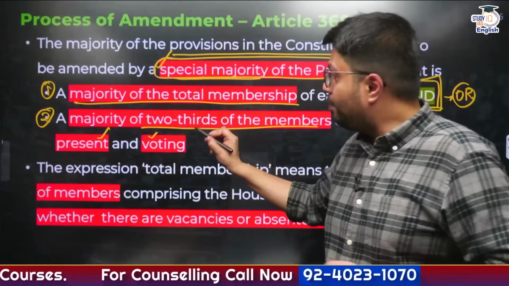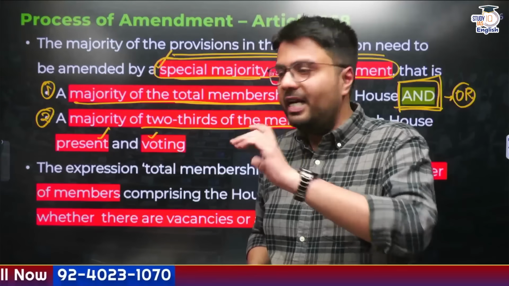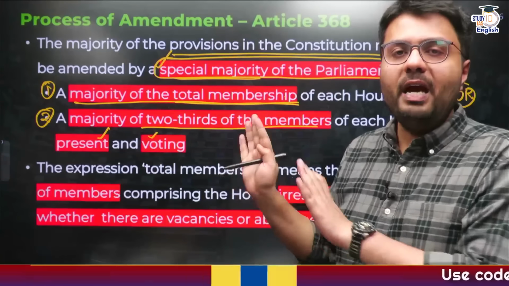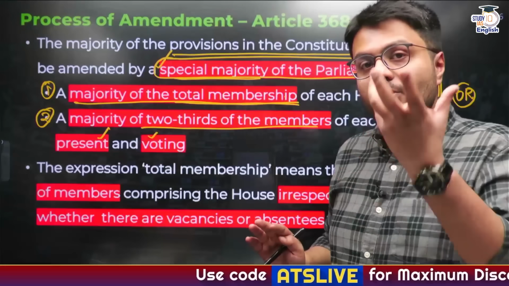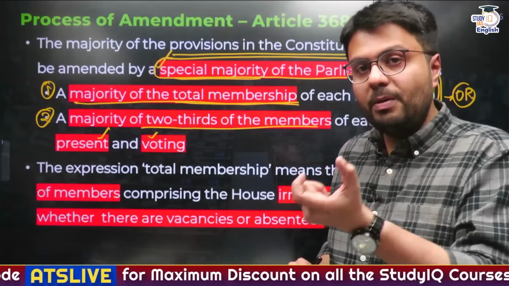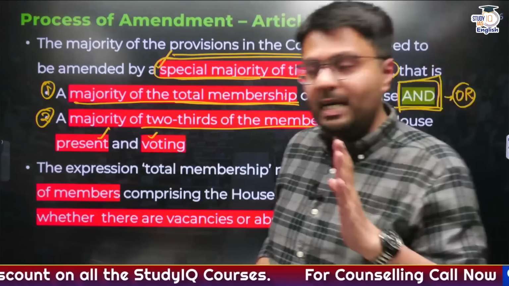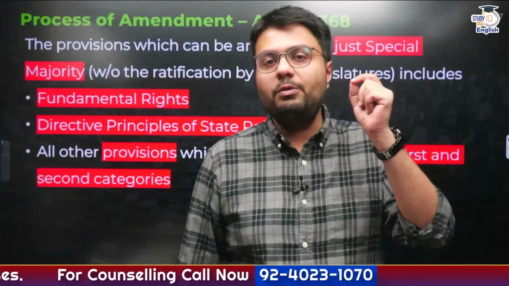Now, the expression "total membership" here means the total membership of the house. It does not take into account vacancies or absentees, the MPs who are not present at a given point of time in the parliament, right? So it means a majority of total membership. In case of Lok Sabha, it will be a majority of 543 members of the parliament, right? So this is what you need to fulfill in order to qualify as a special majority of the parliament.